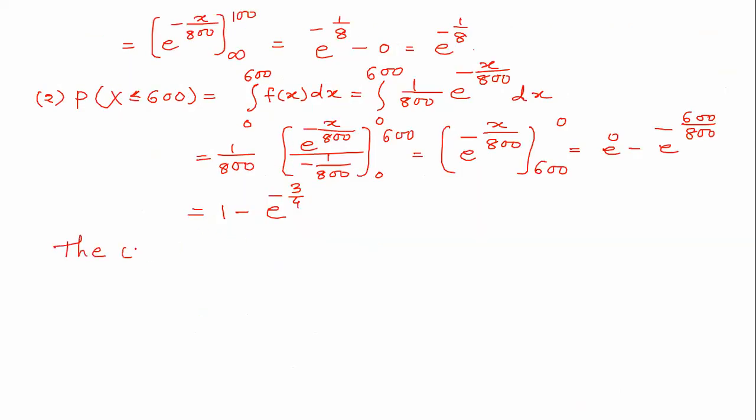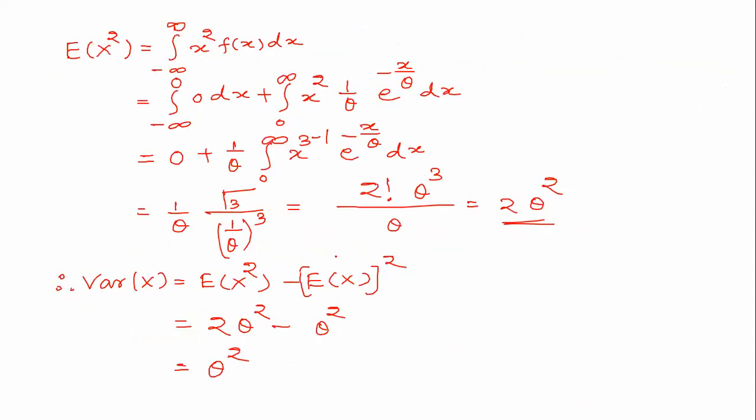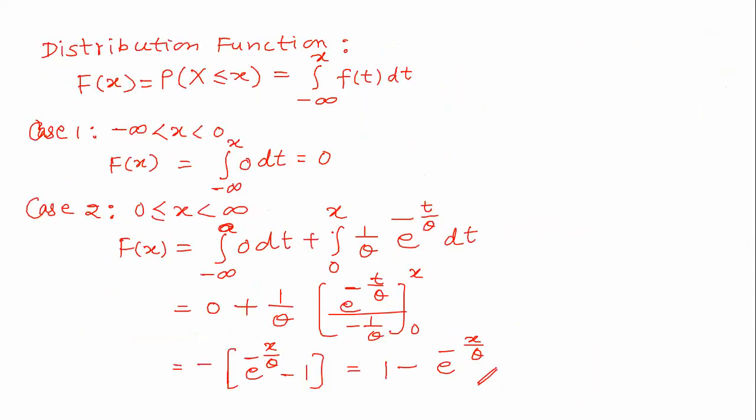The cumulative distribution function capital F of x is equal to, we have already solved this, 1 minus e to the power minus x upon theta, x greater than or equal to 0.